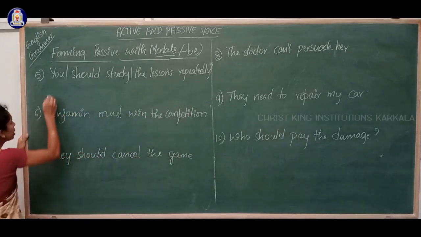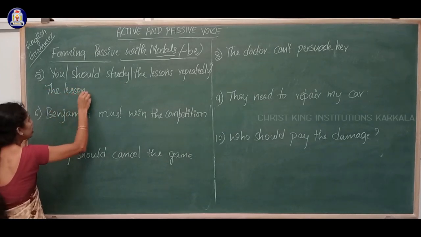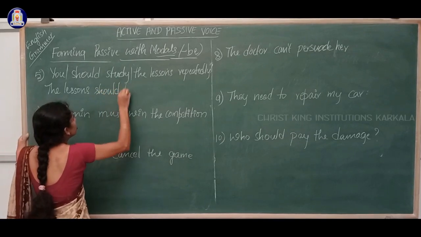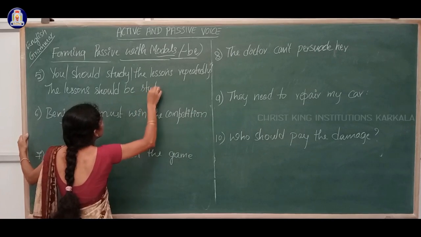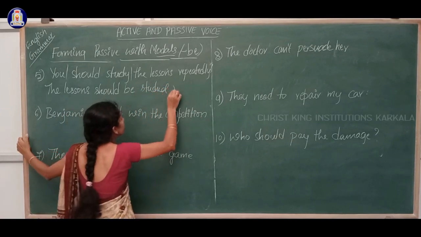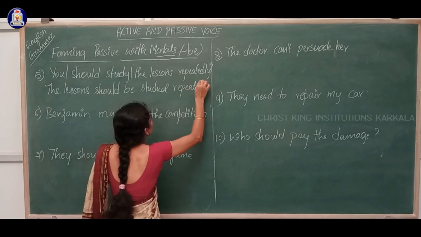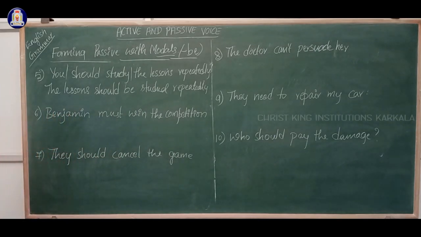So how to write? The lessons should be studied repeatedly. No need to write the object.